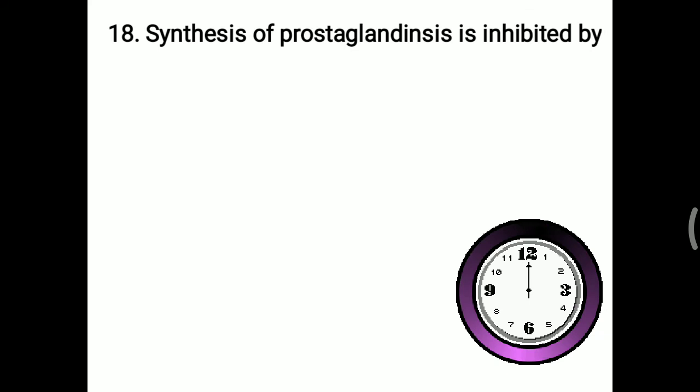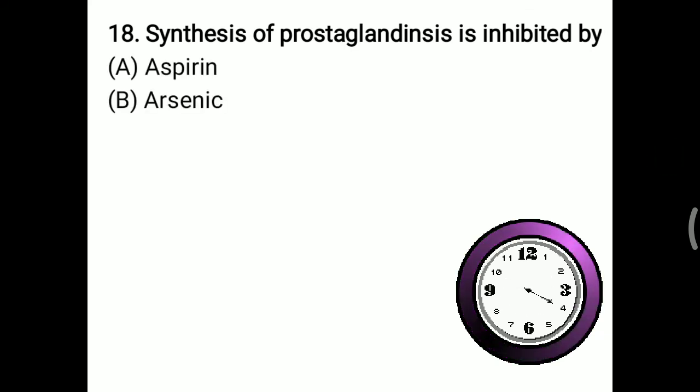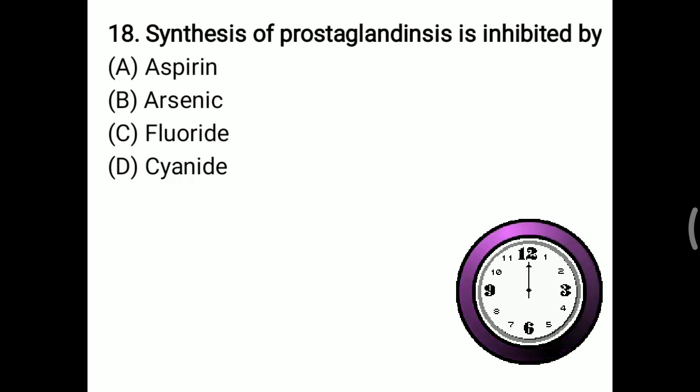Synthesis of prostaglandin is inhibited by: aspirin, arsenic, fluoride, or cyanide. These others are metal ions, and basically these ions are not utilized to inhibit prostaglandin synthesis. Aspirin is a non-steroidal anti-inflammatory drug, and it is utilized to inhibit cyclooxygenase to inhibit prostaglandin formation. So the right answer is A, aspirin.